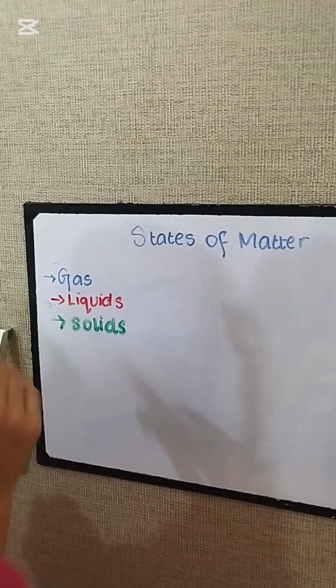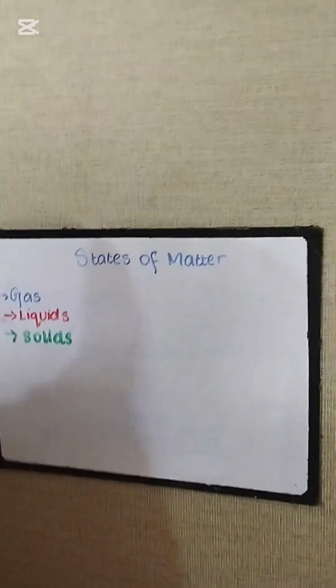So now we are going to learn how they differ from each other, and on which basis.